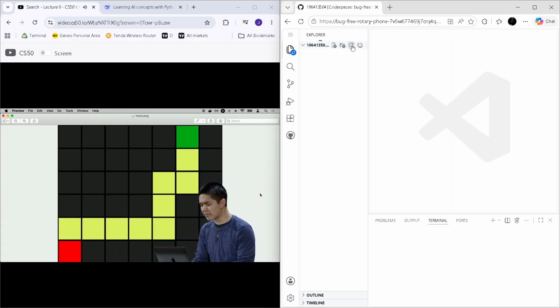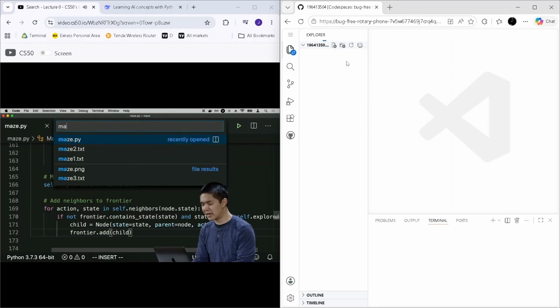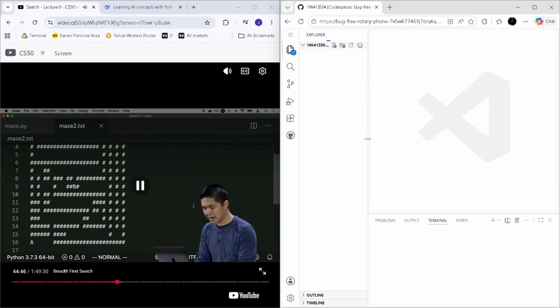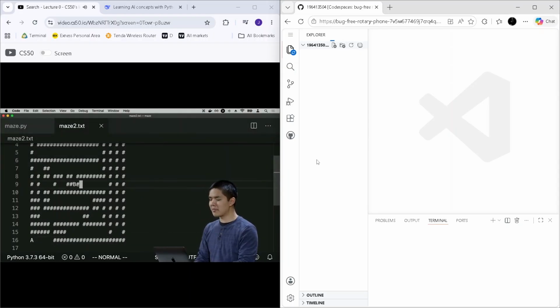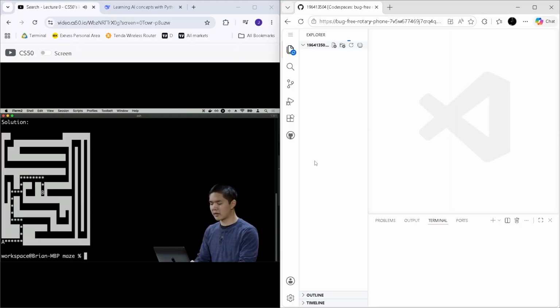But now let's take a look at a more sophisticated maze to see what might happen instead. Let's look now at maze2.txt, where now we have a much larger maze. Again, we're trying to find our way from point A to point B. But now you'll imagine that depth first search might not be so lucky. It might not get the goal on the first try. It might have to follow one path, then backtrack and explore something else a little bit later. So let's try this. We'll run python maze.py of maze2.txt, this time trying on this other maze.